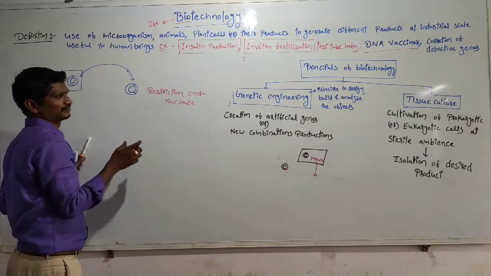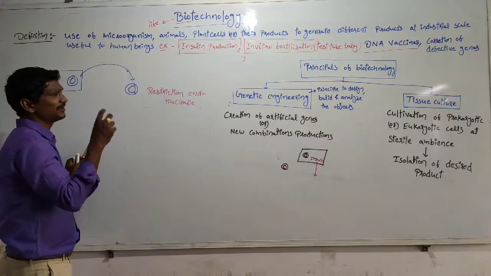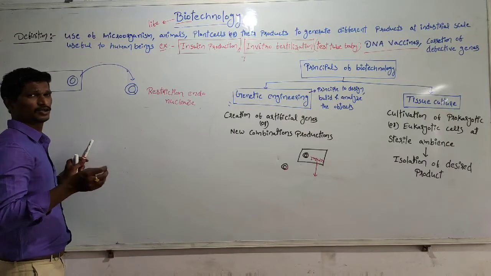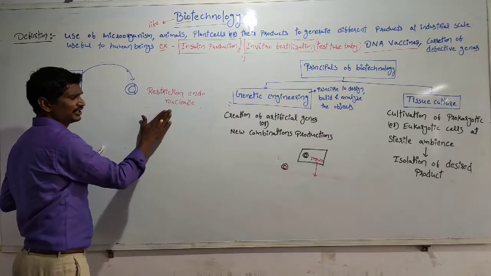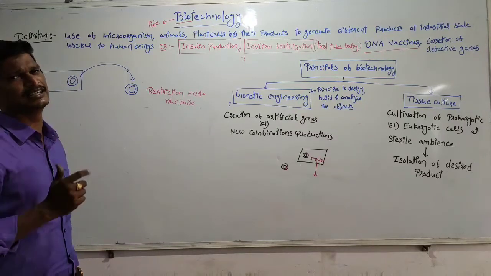We know restriction means cutting, endo means inside, nuclease is the enzyme that acts on DNA, or the products present inside the nucleus, right? So restriction endonuclease enzymes specifically act on DNA and cut the DNA.